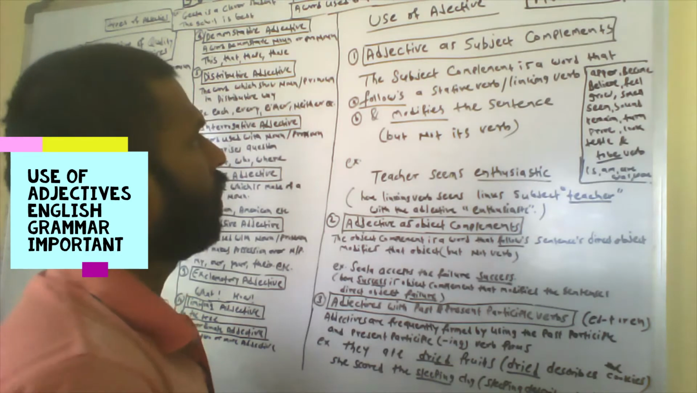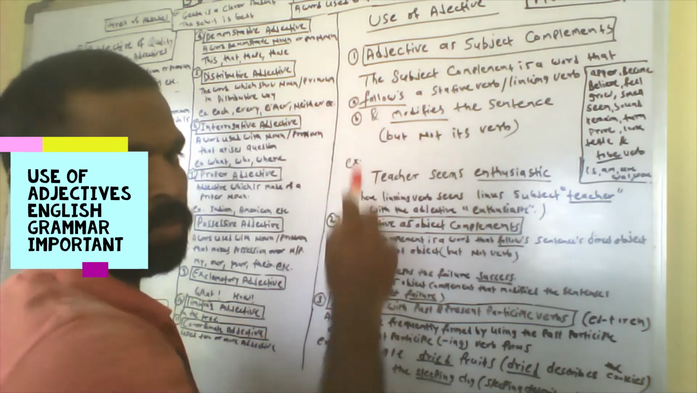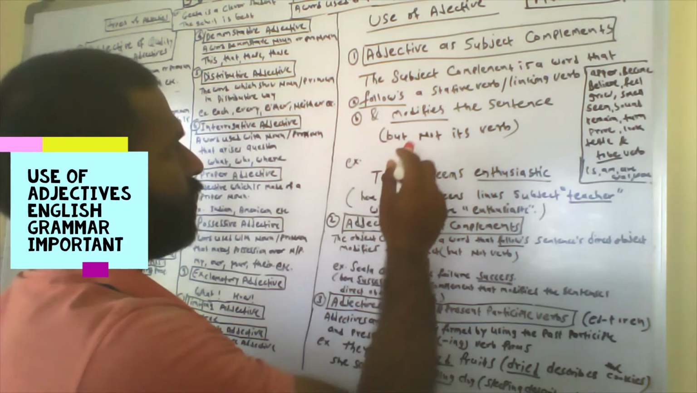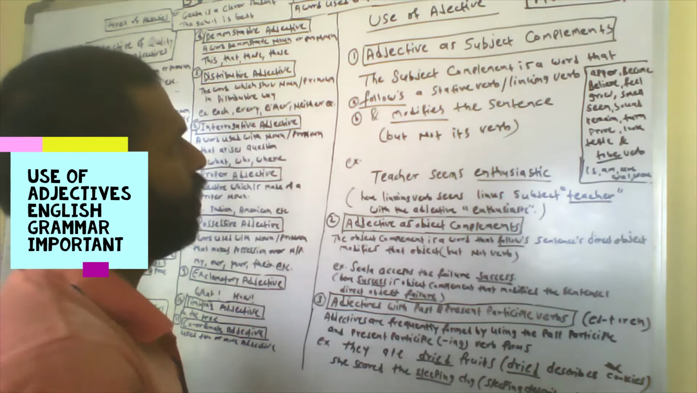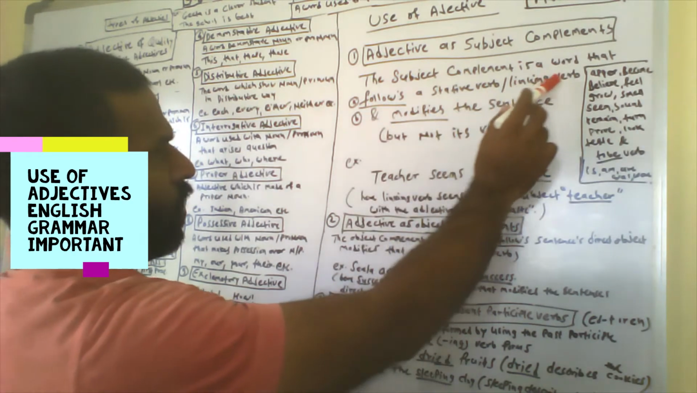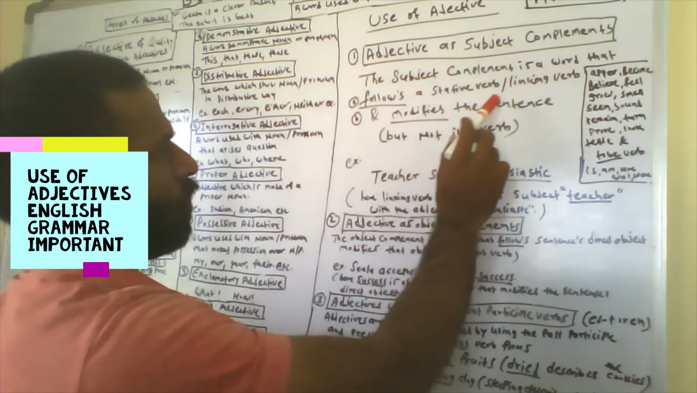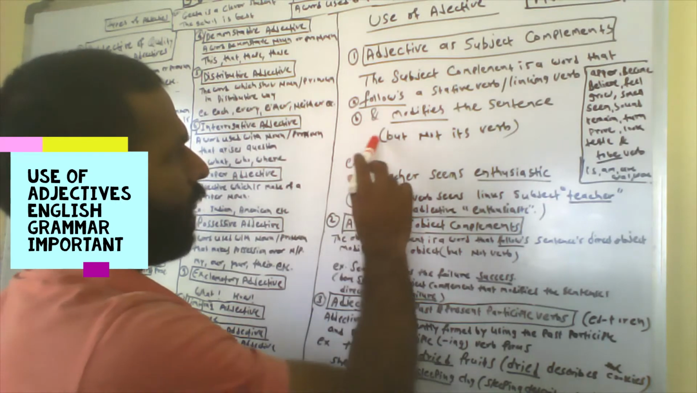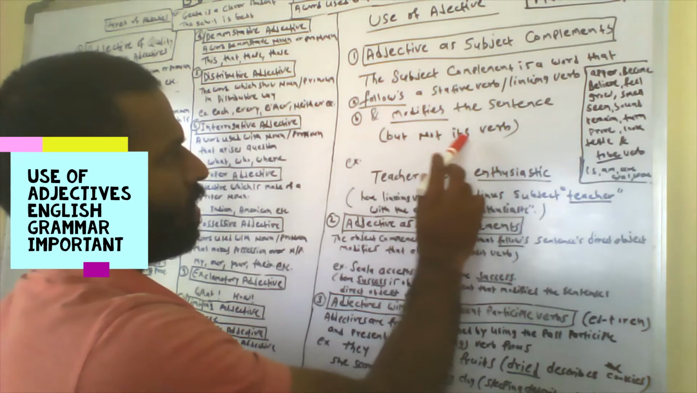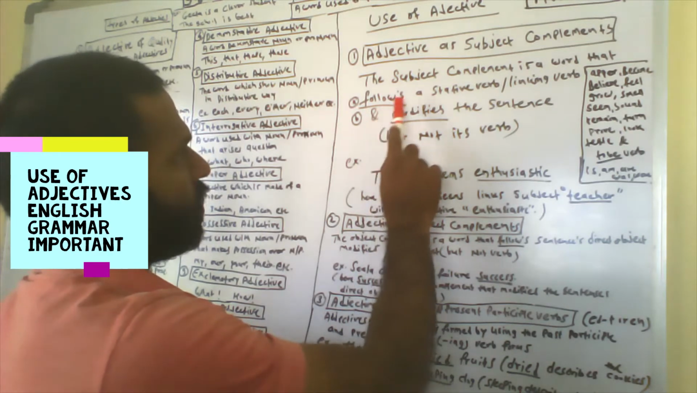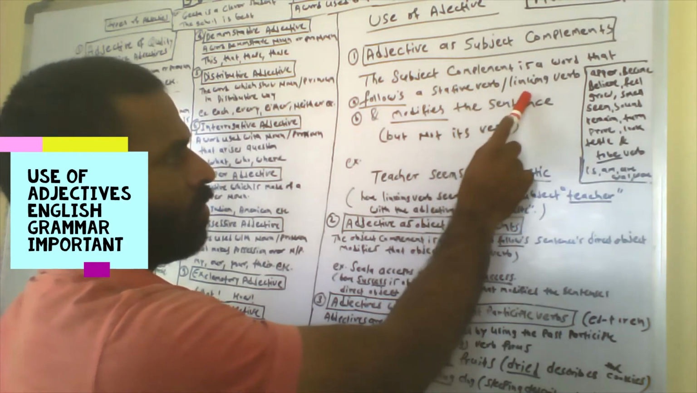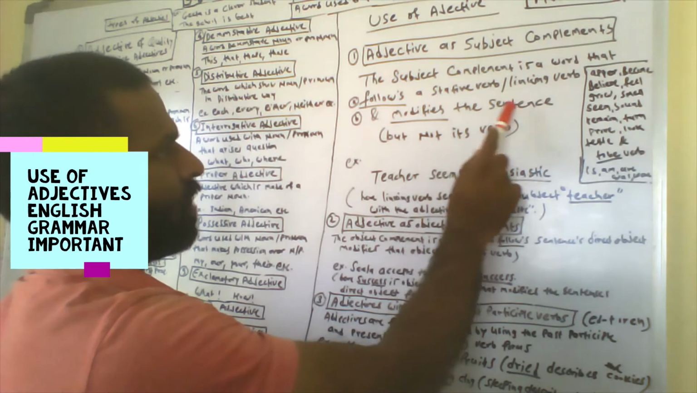Okay, let's get into the detail of all three uses. First is adjective as a subject complement. The subject complement is a word that follows a stative or linking verb and modifies the subject of the sentence but not its verb. Two things are important here: it follows a stative verb or linking verb, and it modifies the sentence.